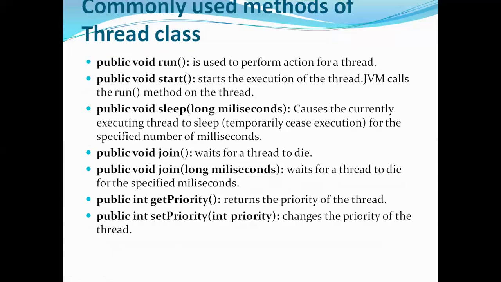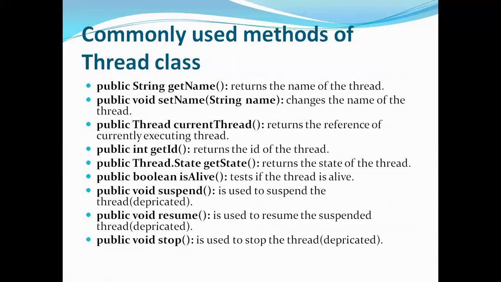So these are the most commonly used methods of the thread class. The only thing we have to remember is, by default when a thread is created, it will have a default name as thread 0, a default id as 8, and a default priority as 5. We can change these according to our wish using methods like set name, set priority, set id, likewise. So these are the common methods.